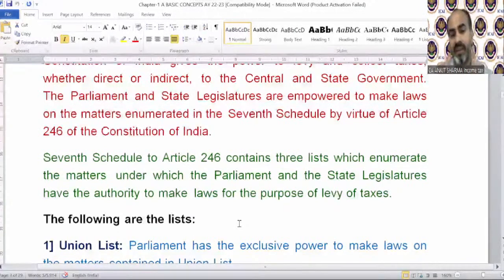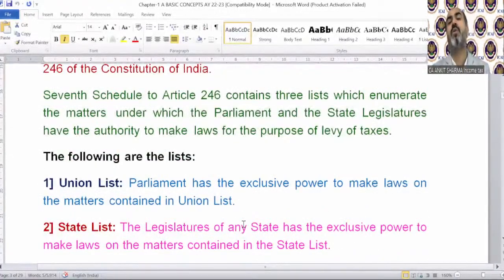So there are 3 lists in which the government will decide which taxes or laws are imposed by the central government, which can be imposed by the state government, and there are some on which both have power. Union list: Parliament has the exclusive power to make laws on the matters contained in the union list. So the union list, or list 1, has the items decided only by the central government, like income other than agricultural income, armed forces, defense, etc. These are the things which are controlled by the central government.